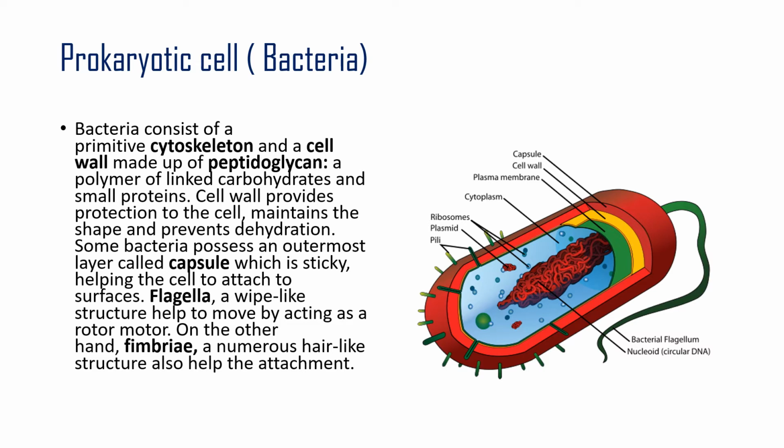Some bacteria possess an outermost layer called the capsule. Some bacteria have a very shiny capsule around them, which is sticky and helps the cell to attach to surfaces. So they can attach to surfaces, then grow and multiply. Flagella, a whip-like structure, help to move by acting as a rotor motor. Here you can see a bacterial flagellum. It helps in locomotion. On the other hand, fimbriae, numerous hair-like structures, also help in attachment. You can see here many hair-like projections which help in attachment.